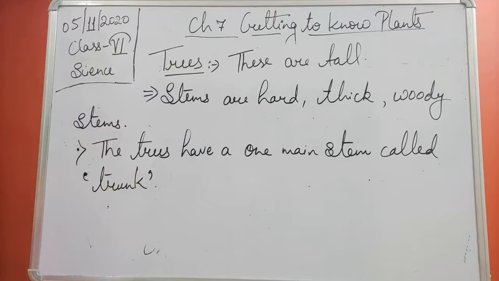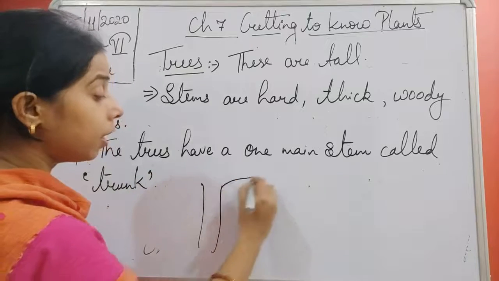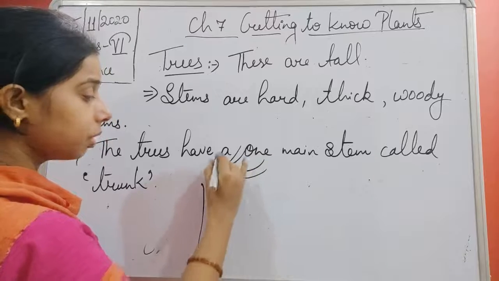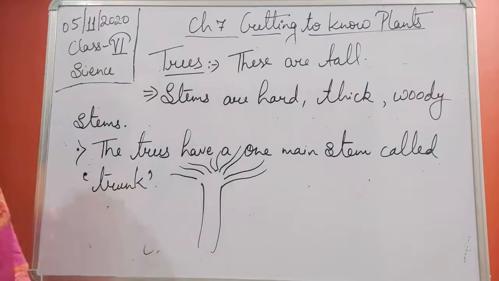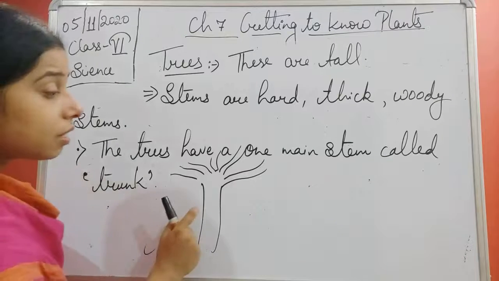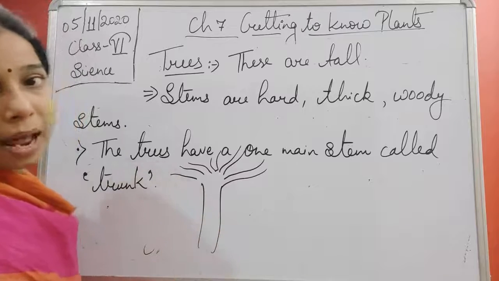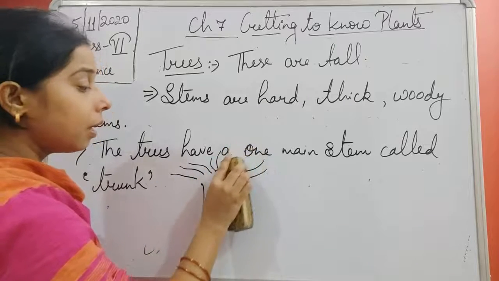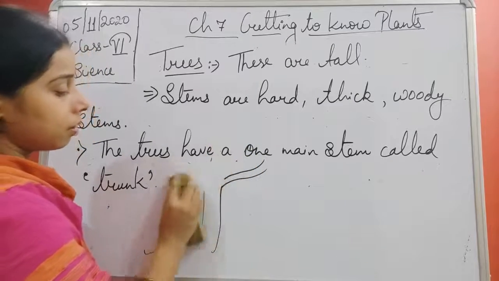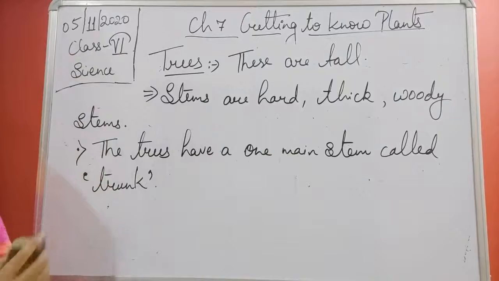Okay, it is called the trunk. From the trunk only, students, the branches occur. You will see the branches in trees after the trunk only. So we can say that it is one thick stem. The trunk is the main stem, and this trunk divides into different branches. From this one main stem, it gives out the other stems or branches. So we will write it.